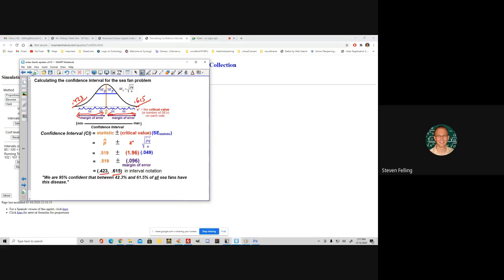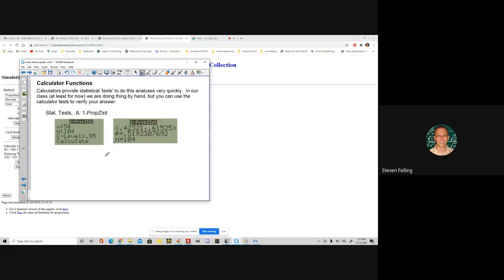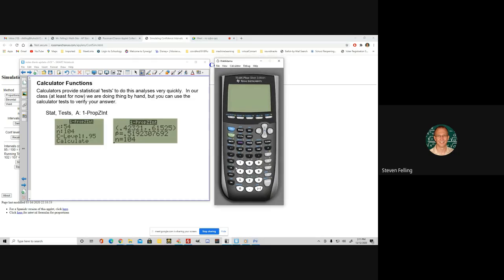Okay. So right off at the beginning, I'm going to show you both ways, but you need to be prepared to do it either way, either by hand or using a calculator. So if you have a TI-83 or an 84, it has lots of statistical tests built in. So if you go to the stat button and then you slide past calculations over to tests, we're going to see that this is called a one proportion Z interval.